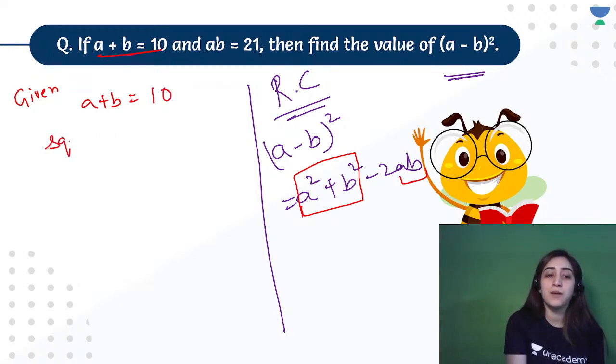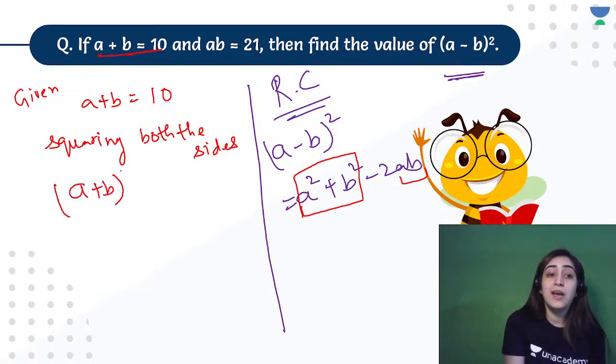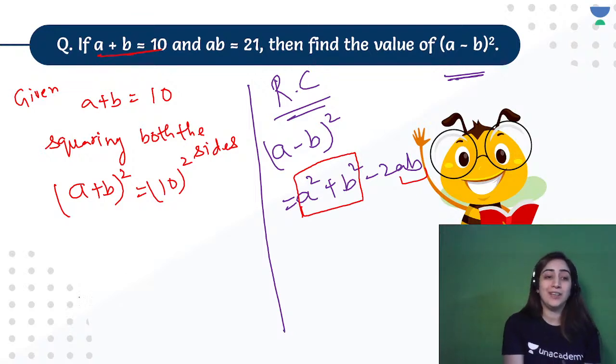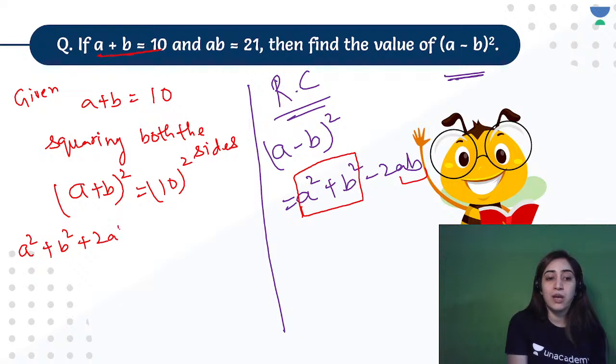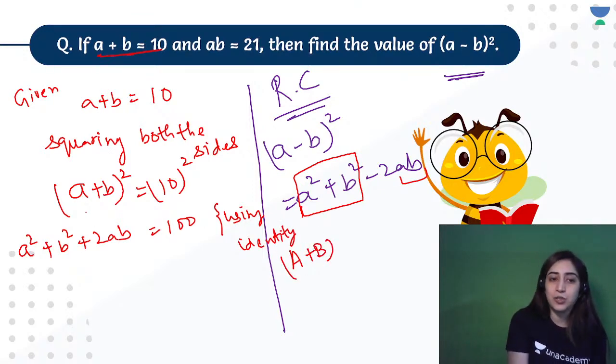I'll say squaring both the sides. See, this reasoning is very important. If you don't write these questions like this, which I'm trying to tell you, it will not fetch you good marks. You may lose some of the points for not writing the reasoning properly. a square plus b square plus 2ab is equal to 100 using identity. Here you can write capital A plus B whole square, because you are directly doing in smalls.